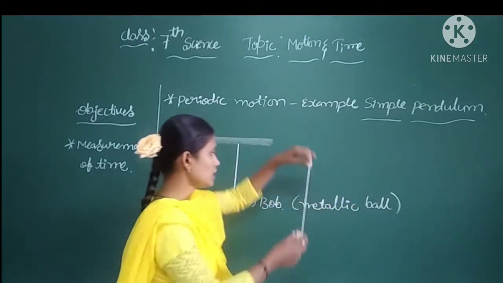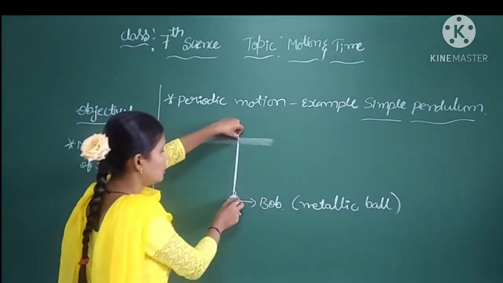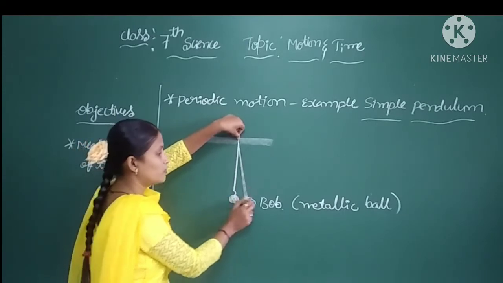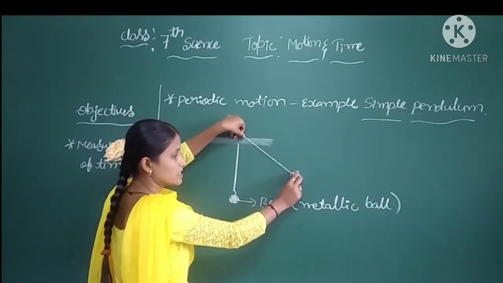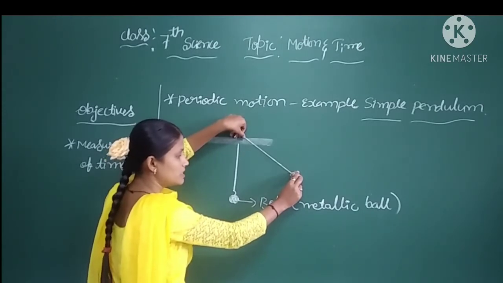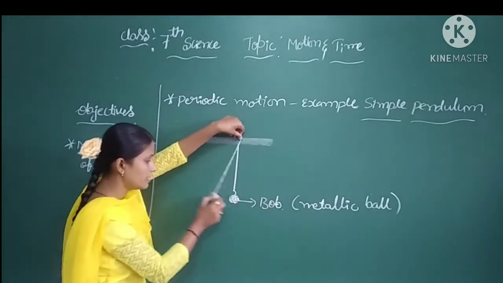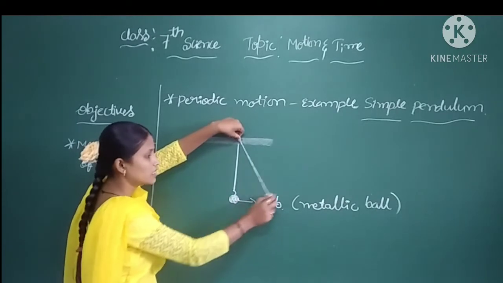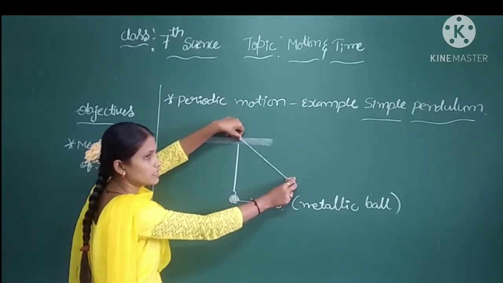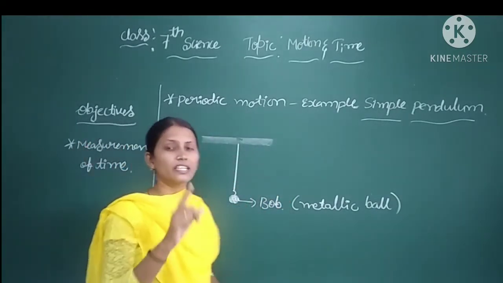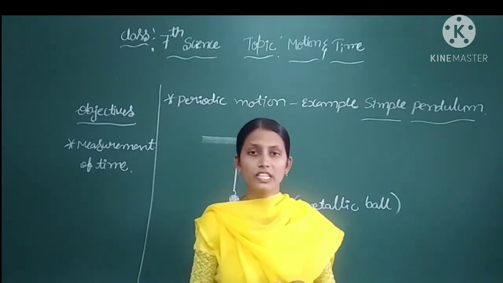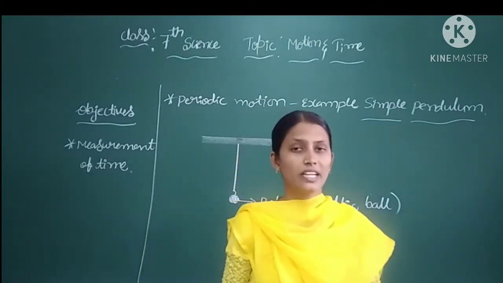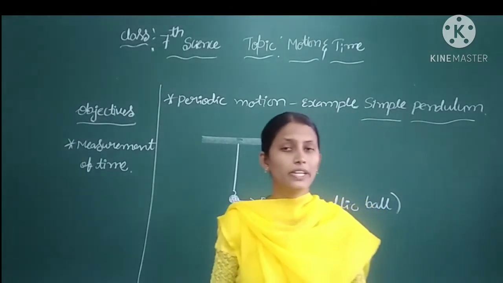Clear? Look at here. When I leave the pendulum from a side, this is a particular fixed place. If I leave it from here, the pendulum will move from here to here, and again it will return back to the original place. So this we are considering as one oscillation. The to and fro motion of an object we are considering as the oscillatory motion or simple periodic motion.